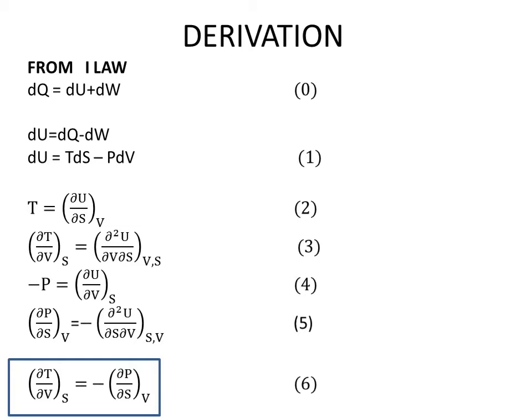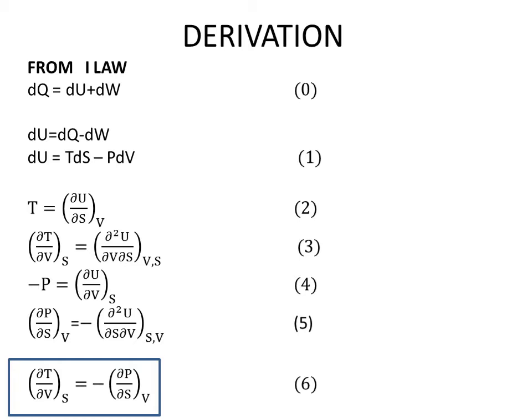So we will retain U as such, but the rest of the quantities Q and W we would like to express in terms of P, V, T, S or U. We know that work done is equal to P dV, and the heat absorbed can be written in terms of temperature and entropy as T dS. So we can write dU is equal to T dS minus P dV.